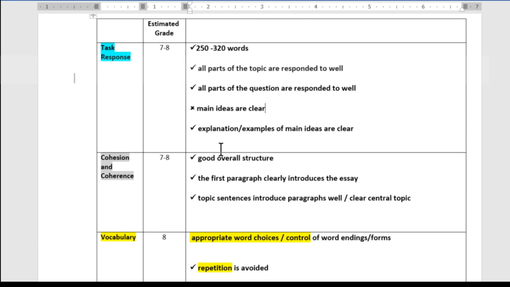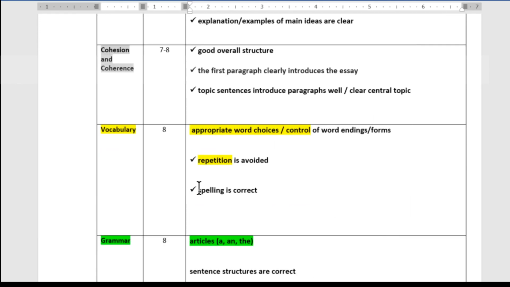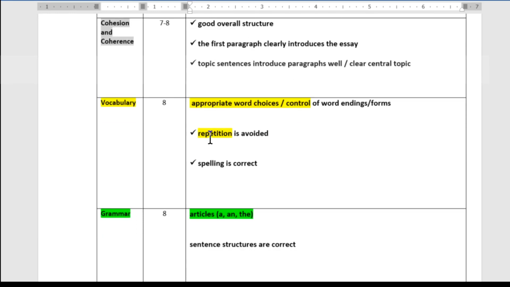Then when I get to the vocabulary and grammar, I think these are fine for 8s. I just highlight that there's a fair bit of repetition in there, and that could possibly trigger an examiner to give a 7. But I think if there were 10 examiners, 1 or 2 might score 7. I think most are going to give 8, and grammar's good enough for 8.